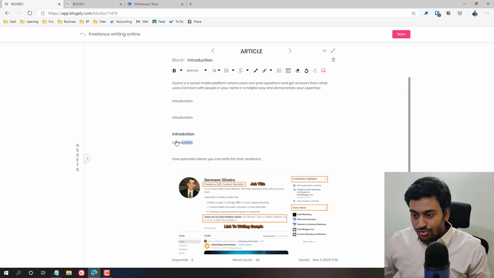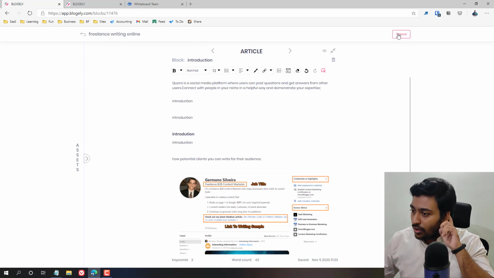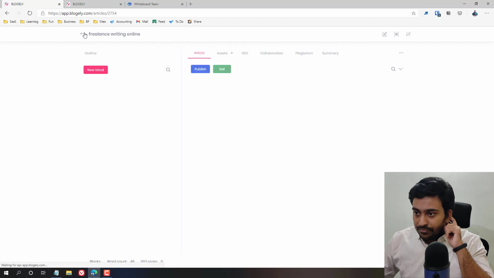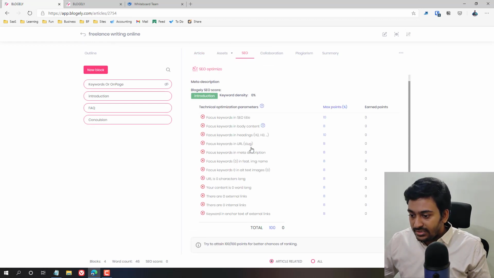Introduction H2 is also possible, but H2 is already there. I think it didn't work because of the capitalization, but it should have. Let me click on save, go back into the SEO, and rescan it.